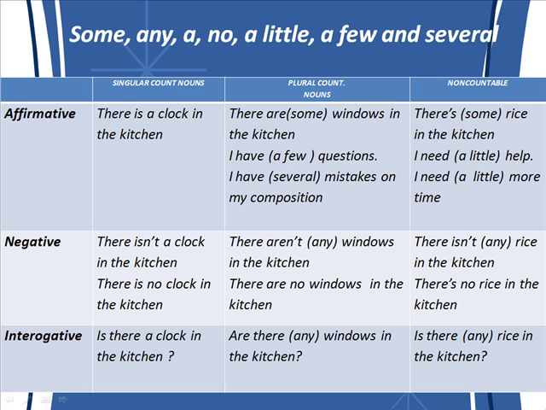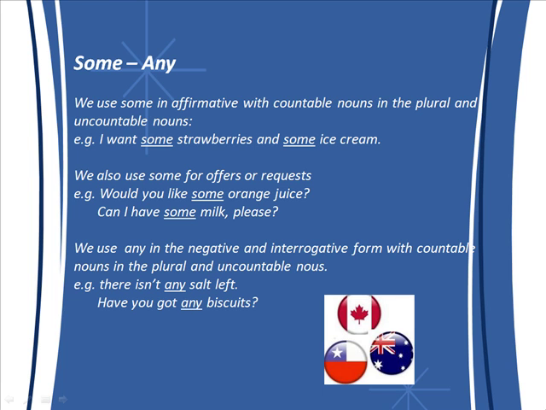And finally, in interrogative, with singular countable nouns, we use a. Is there a clock in the kitchen? Here we have some specification about some or any.